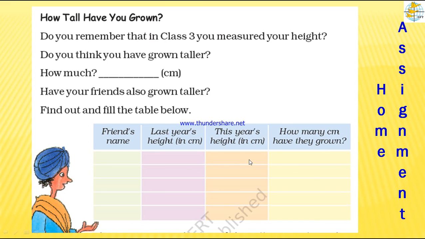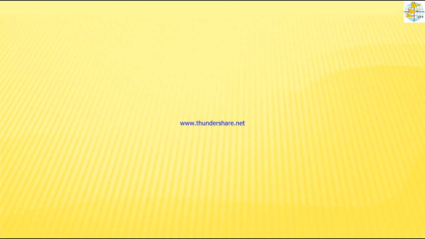So did she grow or not? How many centimeters have they grown? That is the difference. 128 last year and this year 133 means she has grown 5 centimeter. So that 5 centimeter you can show here. Just subtract, then you can find the difference. Like this you can complete this activity.